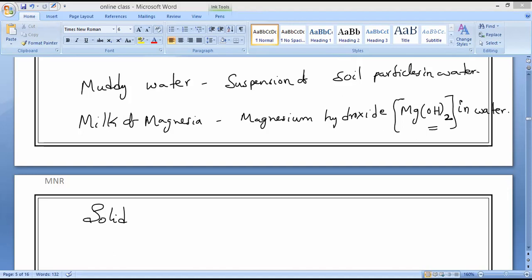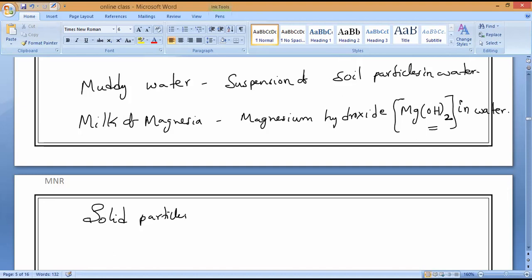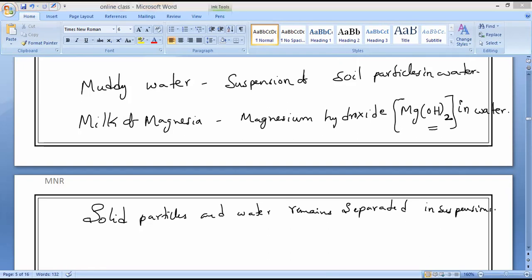Solid particles and water remain separated in suspensions.